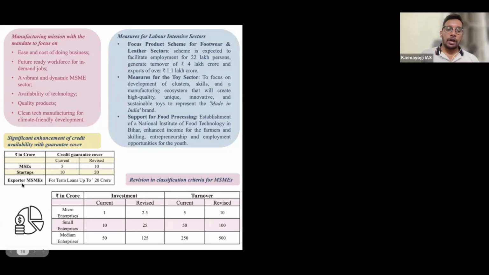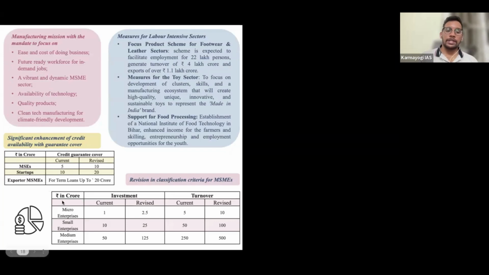And also, government is specifically going to support startups. Earlier, government was supporting up to 10 crores guarantee for the banks and financial institutions to give loans to startups. Now, government is saying that we are going to support 20 crores. If they are defaulting up to 20 crores, we will support you. So it is encouraging indirectly the startups as well as the banks so that we can push the economy, right?